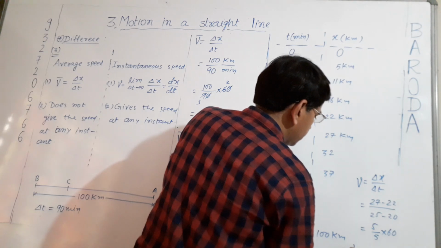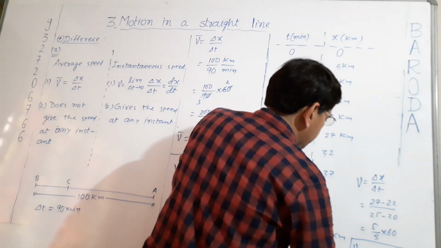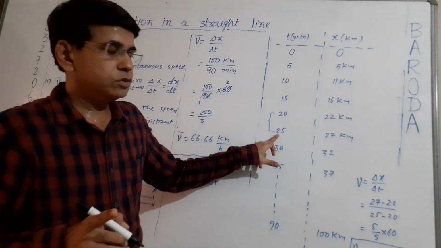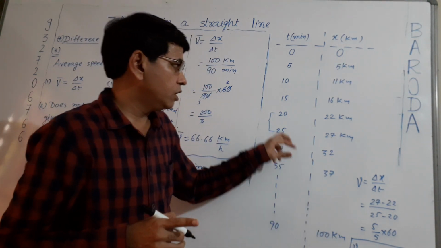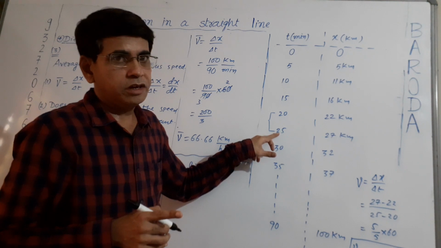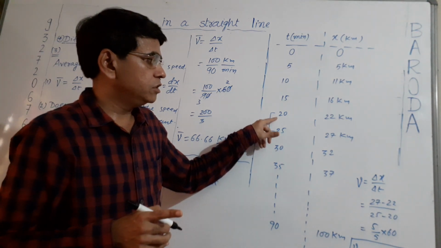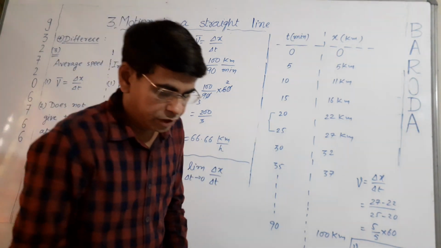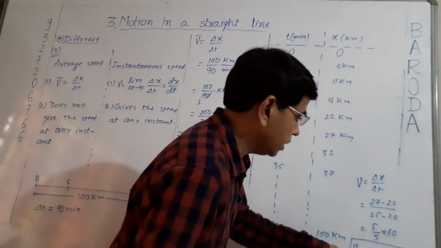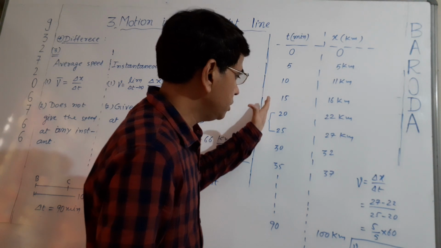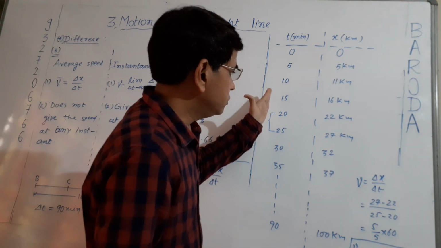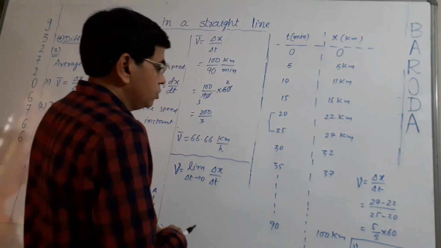But this is not accurate value of speed at 23 minutes. This speed shows that the speed of car is 60 kilometer per hour between 20 and 25 minutes. But it is not the speed at 23 minutes. So if we want to find out this speed of car precisely at 23 minutes, then we will have to decrease the time interval from 5 minutes, I will decrease it up to 2 minutes.